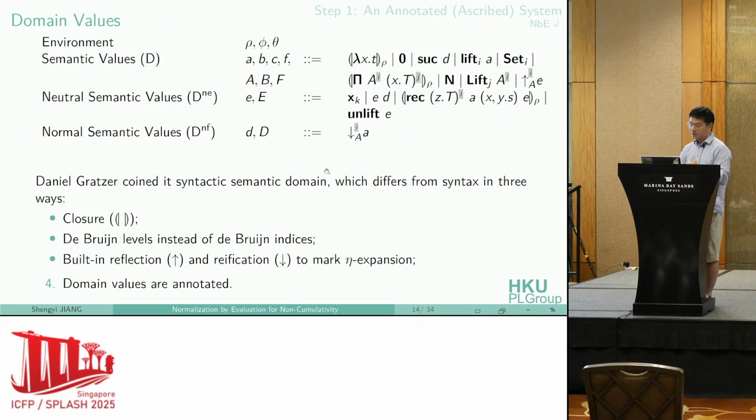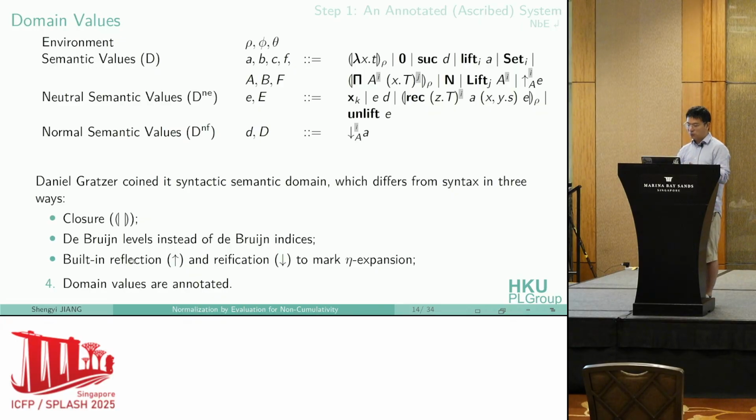Okay. So with this help, we can also mirror this same level of precision into our semantic domain. It's maybe a little bit contrary to what people may think of a denotational domain, that this domain we adopt, or the untyped domain adopted by Abel, is quite syntactic. So actually, Daniel Gratzer coined this as the syntactic semantic domain. And you can see that this domain only differs from the syntactic terms in 3 ways. First, we take a closure-based semantics. And then we use de Bruijn levels instead of de Bruijn indices, which gives us a stable name on the context extension.